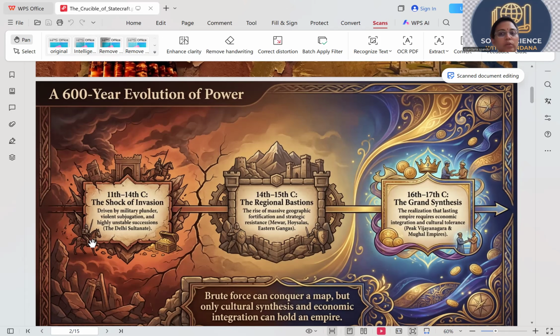You understood? 11th to 14th century, it was Delhi Sultanate. 14th and 15th century, there was resistance from these people like Rajputs and Eastern Ganga dynasty, which is in Orissa, and Hoysalas, which is in current